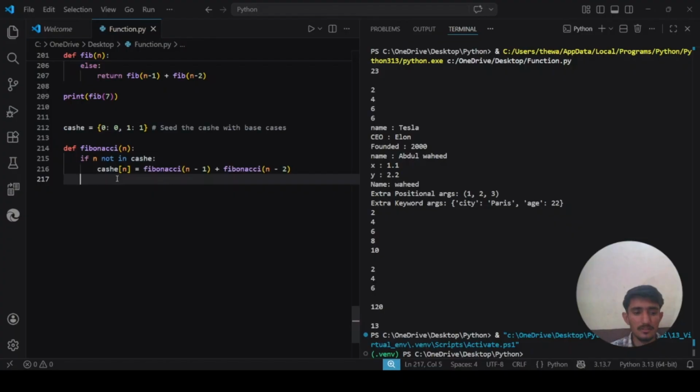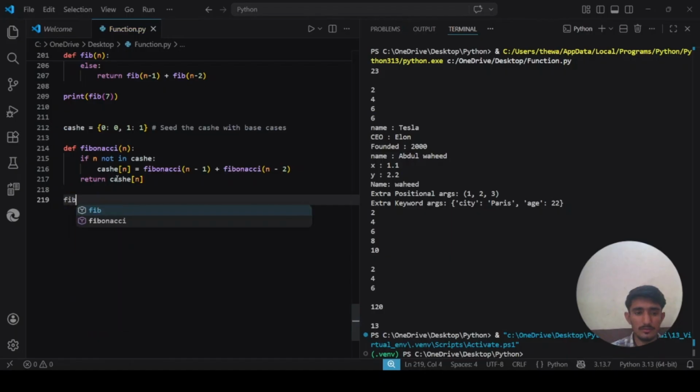After that return cache n. Let me write Fibonacci 7 and print it for you.